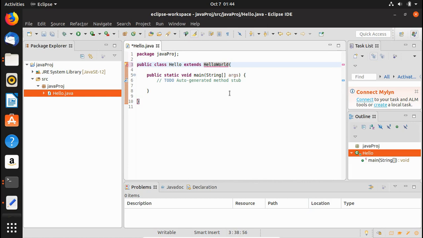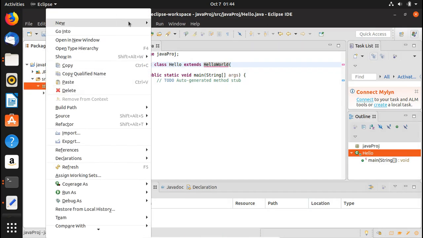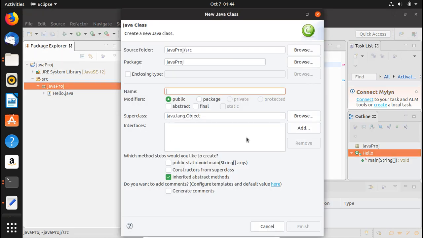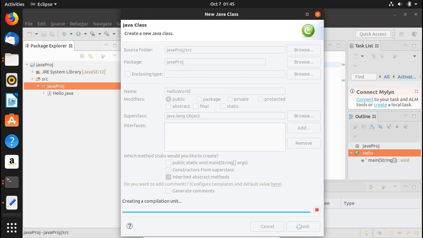So now let's do an example and see how inheritance can be achieved. Here we have this Java project. I would create a new class simply. I would name this class HelloWorld. I won't create it as a main class, I would just create it as a class.